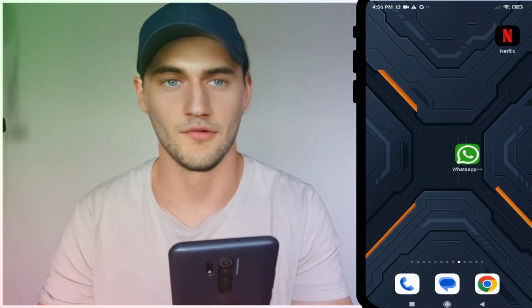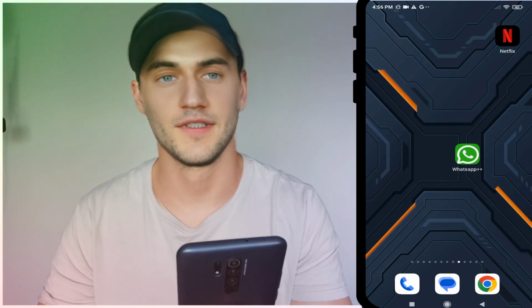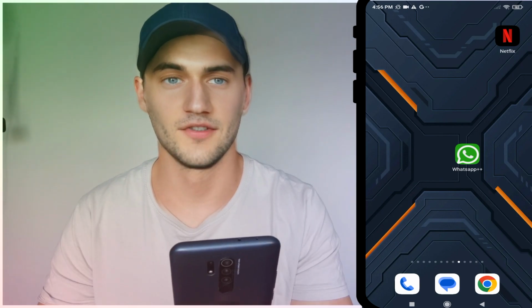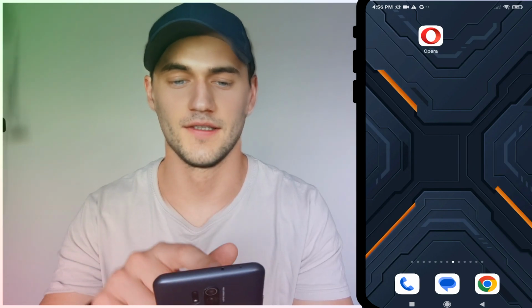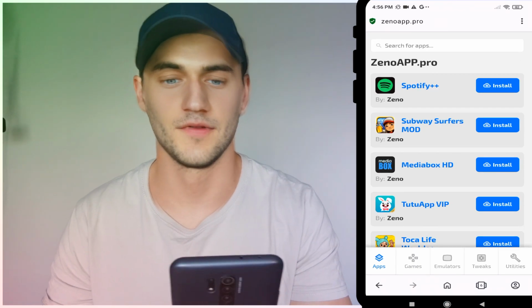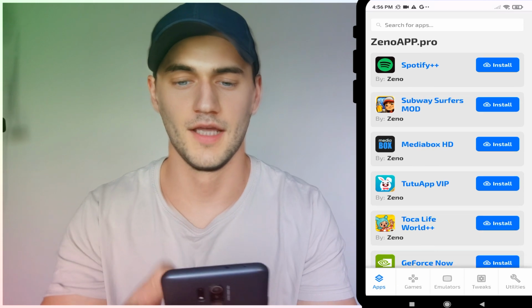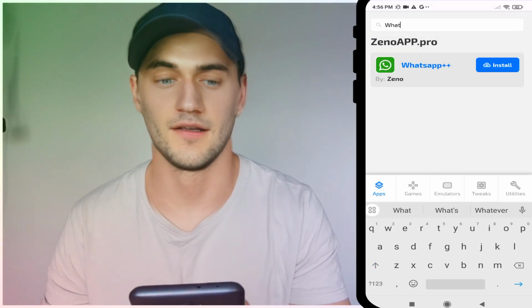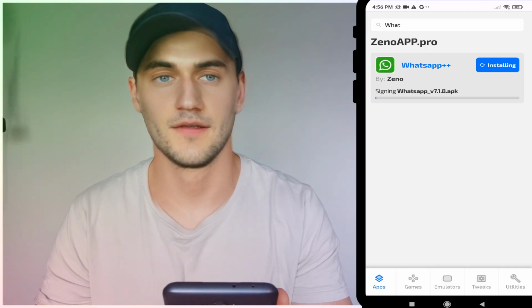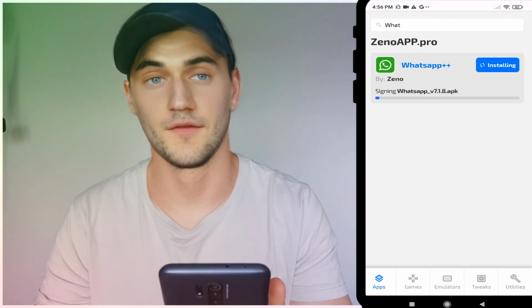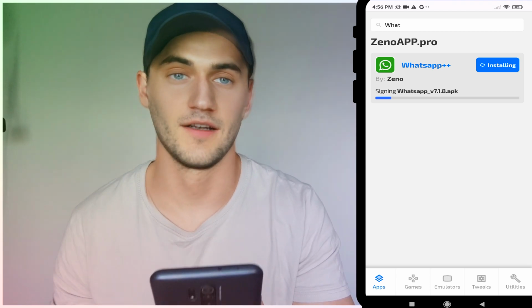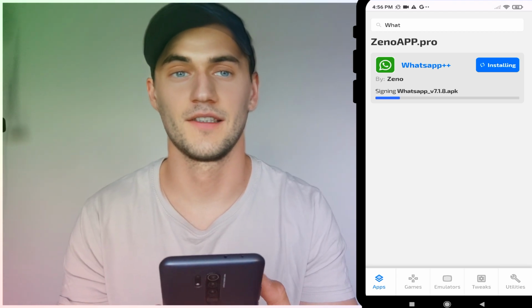So where do I get this application, WhatsApp++, which allows me to recover deleted messages, pictures, or video? It's easy. Open the browser, go to this website, Zino app, type WhatsApp++ there, and press install. Wait to finish this process. The last step is phone verification. After confirming every step, WhatsApp++ will be installed for an Android or iOS device in 2023.